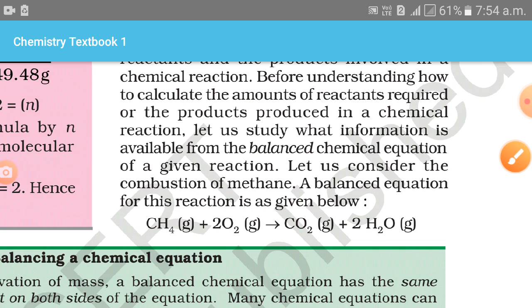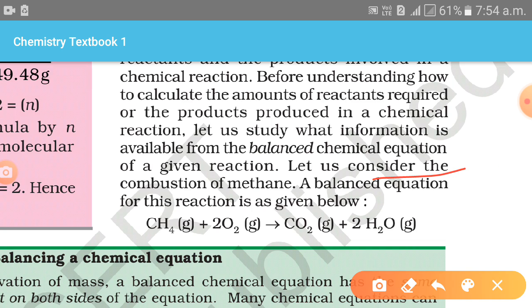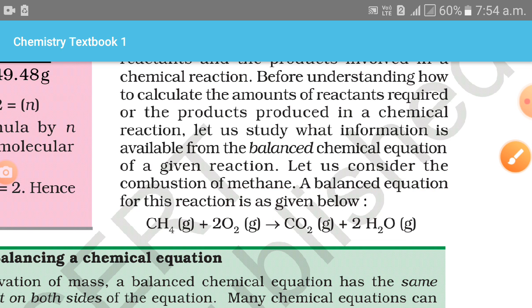Now let's see an example. Let us consider the combustion of methane as a balanced equation. You can see here methane reacts in the presence of oxygen to form carbon dioxide and water. All are present in a gaseous state.